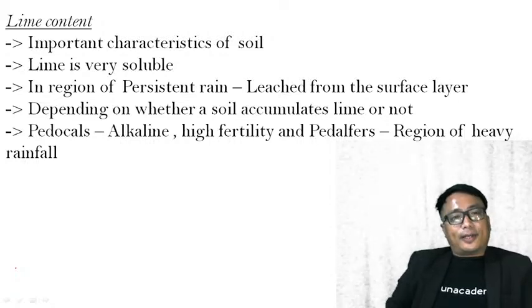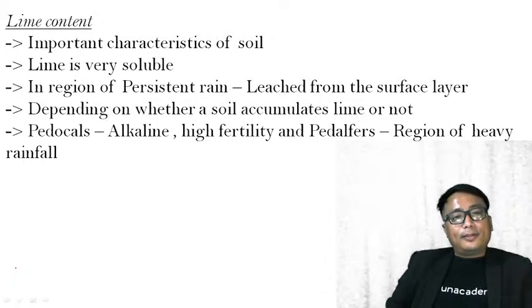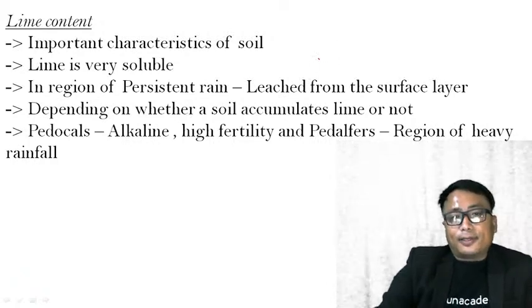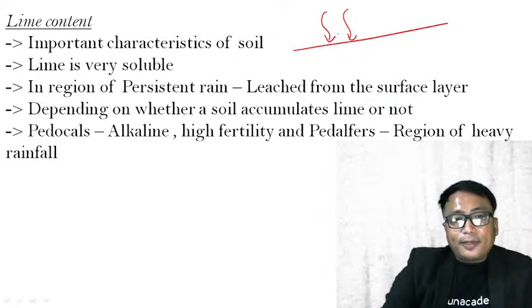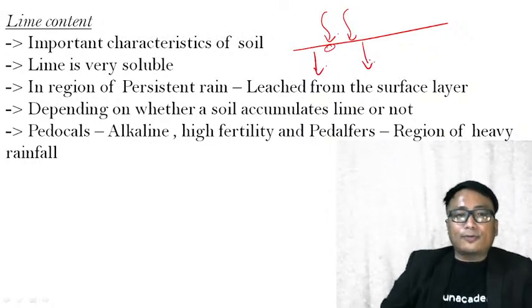Important characteristics of a soil. Okay, lime content. The content of lime in a soil is also a very, very important characteristic of the soil, because it determines some important characteristics of the soil. Lime is very soluble in regions of persistent rain, where there is high precipitation. It is leached from the surface layer. Why? Because lime is highly soluble. Therefore, if there is high rainfall, since the lime is quite soluble, it is dissolved and leached from the surface of the soil and percolated downward.